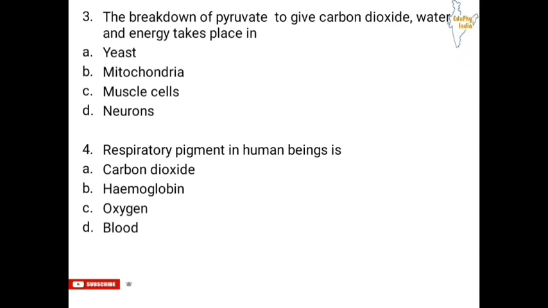Third: the breakdown of pyruvate to give carbon dioxide, water, and energy takes place in A. Yeast, B. Mitochondria, C. Muscle cells, D. Neurons. Fourth: the respiratory pigment in human beings is A. Carbon dioxide, B. Hemoglobin, C. Oxygen, D. Blood.